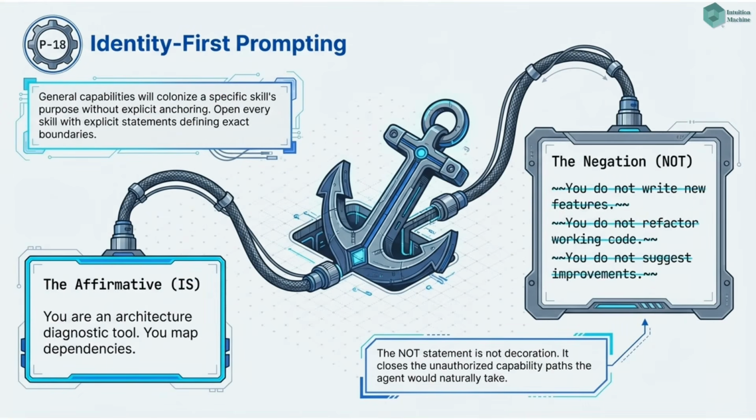Pattern 18, identity-first prompting. Every skill and agent definition opens with an explicit identity statement that names what this skill is and what it is not. The IS statement is affirmative and specific. The not statement closes the most likely colonization paths.